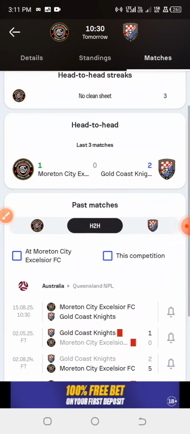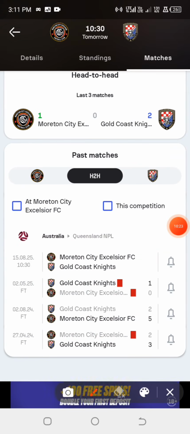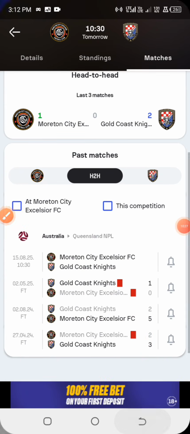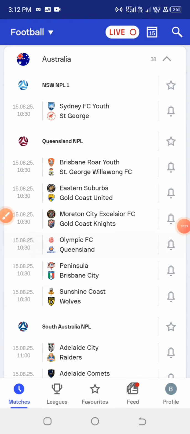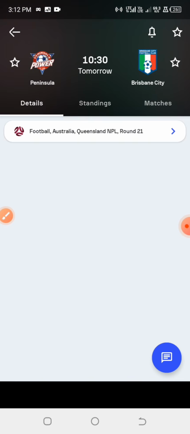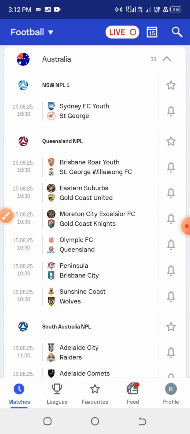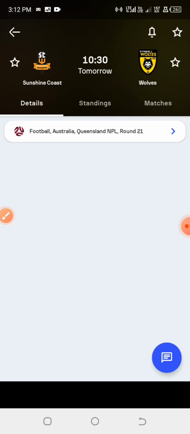Just skip. Even though we've seen in their previous games against each other that it sometimes ended up as over 3.5 goals, over 4.5, we are skipping it. Alright, so please approach this particular strategy with care. It is a kind of strategy that makes it easy to acquire over 2.5.